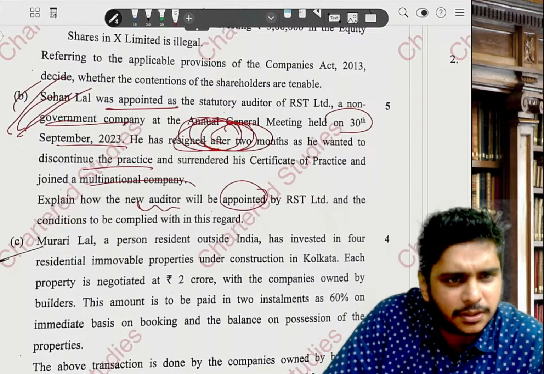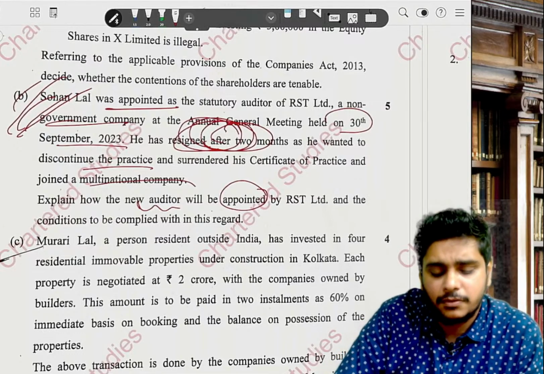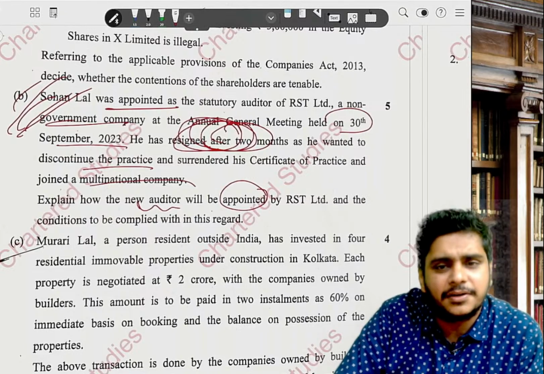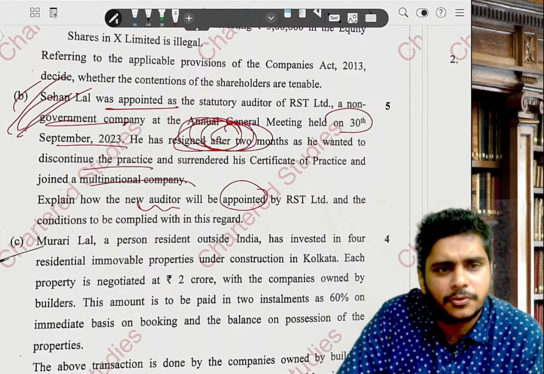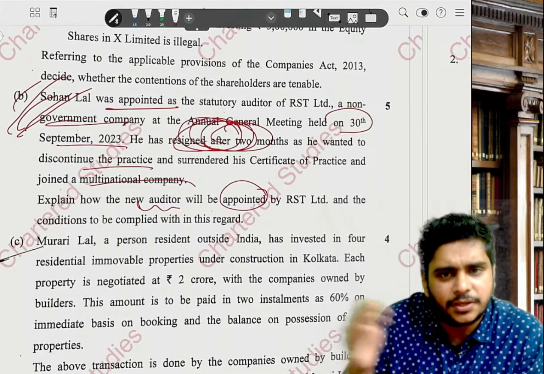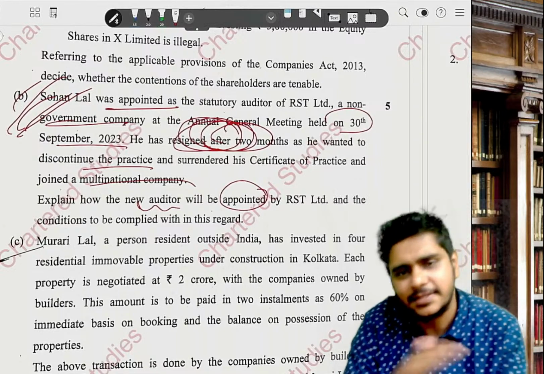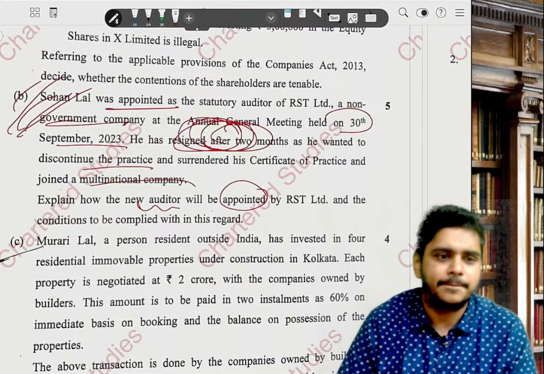In section 138 for internal auditor, the public company limit is exceeding 100 crores. Exceeding 100 crore it is. 100 crore 1 rupee. More than 100 crore. Please read the word: exceeding 100 crore rupees or more. The word is exceeding. Simple word, it is exceeding 100 crores.